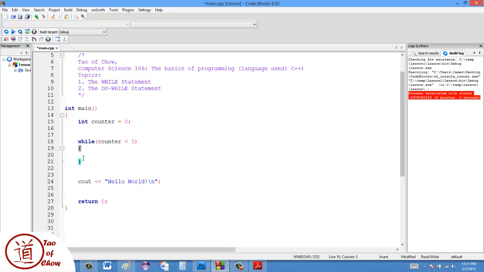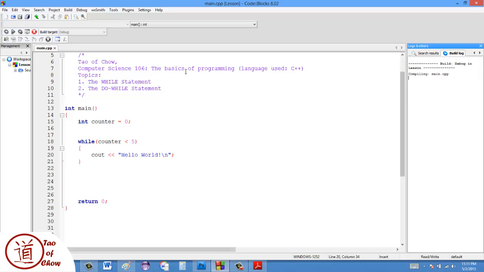That's what these scope brackets are for, to say what's inside the while loop. So what I have is while the counter is less than 5, print hello world. Now, if I was going to execute this program right now, the program would run forever. It goes into what's called an infinite loop. I'll just demonstrate this right here.